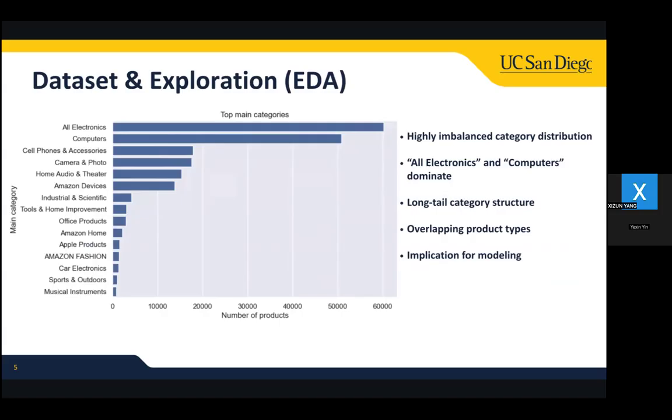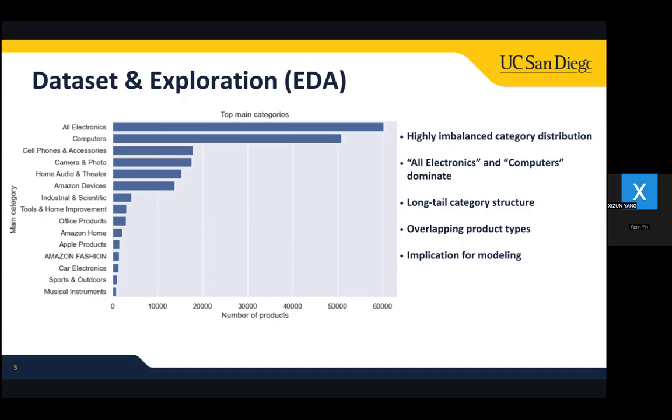This long tail structure means that some categories have tens of thousands of products, whereas others have only a few hundred. The overlaps among the product types, for example, phones appearing in both cell phones and Amazon devices, create additional ambiguity. This imbalance makes the category prediction task particularly challenging because models must learn from a small amount of data